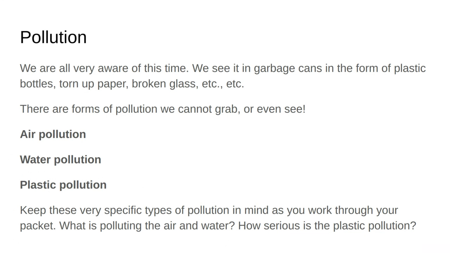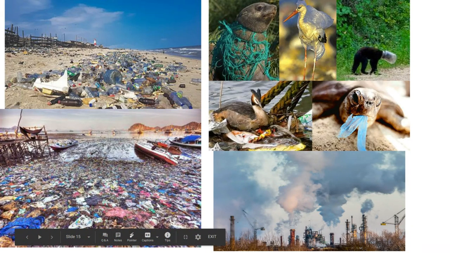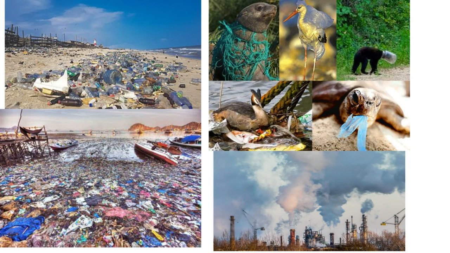What is polluting the air and water? How serious is the plastic pollution? Our research will help us figure that out. And here are some pictures. Here is a beach. All that plastic was not just dumped there by people, it also came in from the currents. So the ocean carried all of that waste in. So somebody put that plastic in the ocean and then it came back up on land.